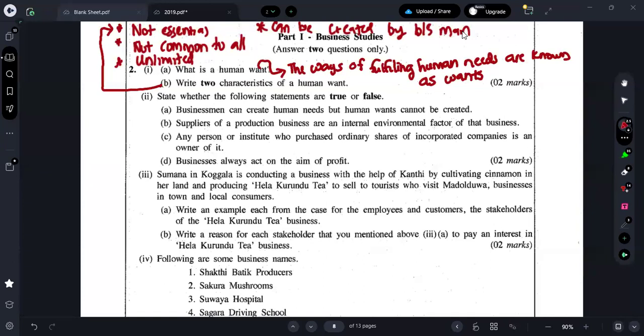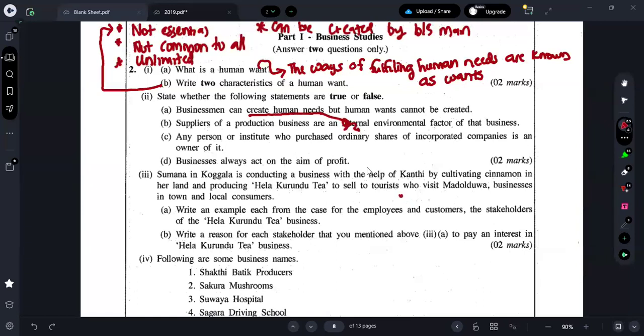And this is what we should write for the characteristics of wants. Very simple area from Unit 1 of the Grade 10 syllabus. Next one: state whether the following statements are true or false. You all should give me the answer quickly. First one: businessmen can create human needs, but wants cannot be created.